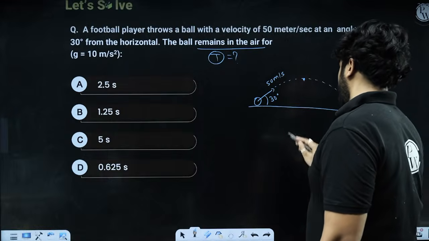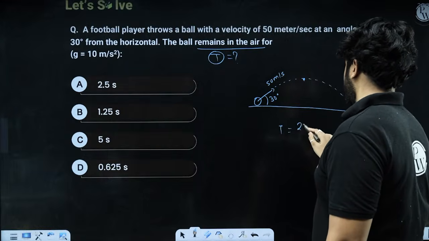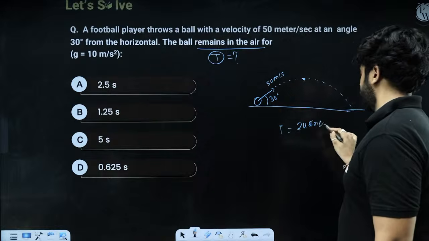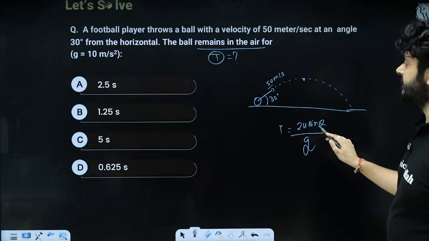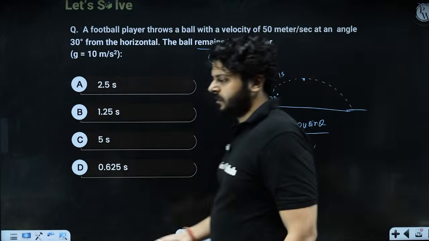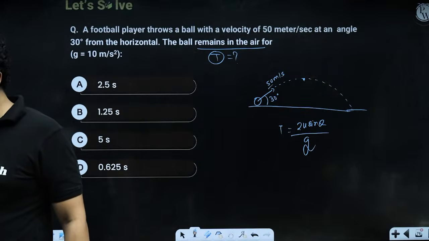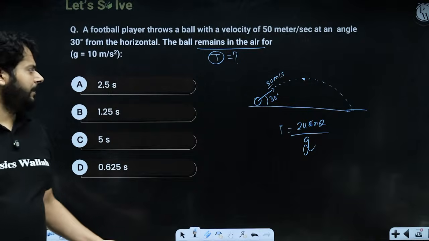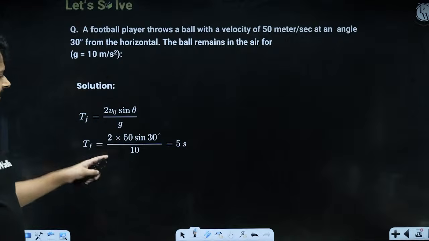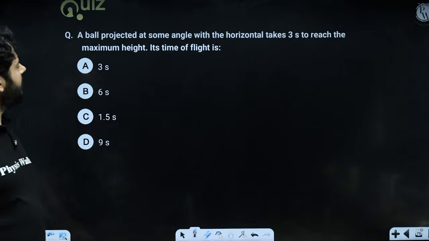What is the total time of flight? So time of flight is 2u sin theta upon g, right? Just apply it, 2u sin 30 upon g, and solve it. That's pretty much everything about this numerical. Nothing very serious, simple application of formula and you will get the answer, 5 seconds.